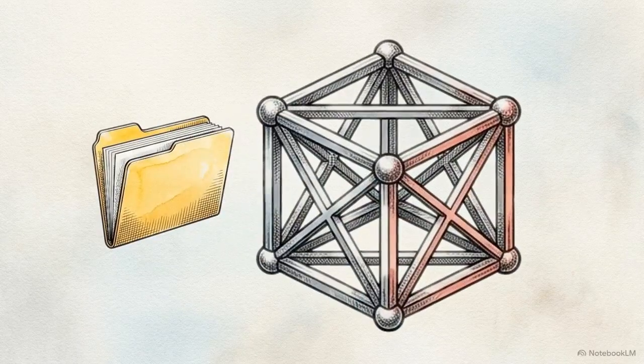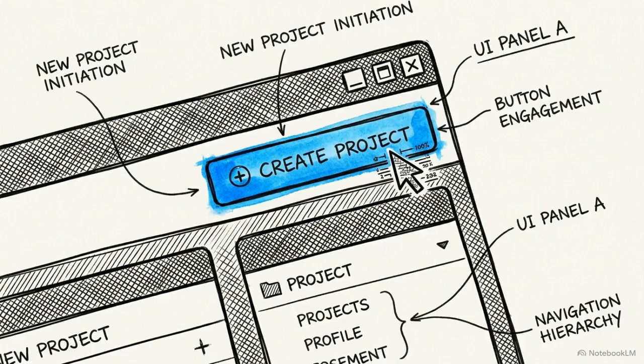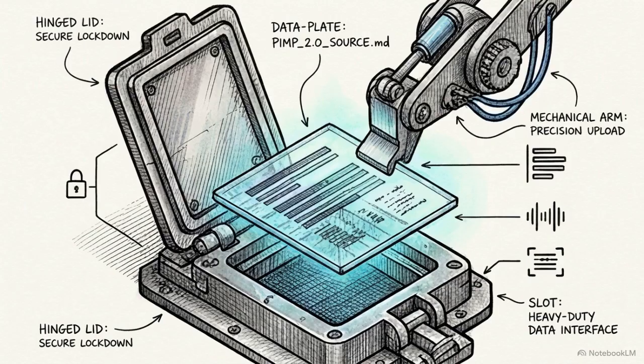The first step is isolating your workspace from your regular chat history. Inside the ChatGPT Plus sidebar, create and name a new project workspace. Upload the PIMP 2.0 source markdown file into the knowledge zone. This file serves as the core logic for the studio.